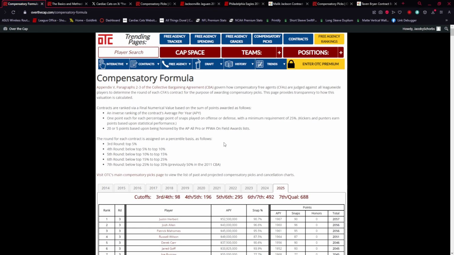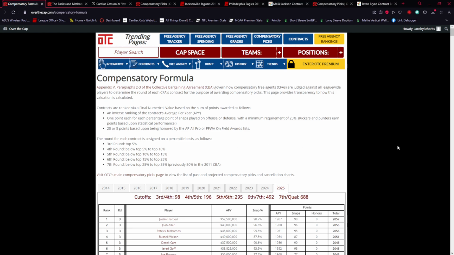The other parameter is that they have to fall within the top 35% of all players. In a website we're going to use a ton today to explain all this, and it is a great resource for you if you want to understand the stuff, you want to do more reading, and there'll probably be some details I miss as I go through this, so it's really good to check if you're into this sort of stuff. Over the Cap. You see me use this a lot for salary cap, for calculating what contracts could look like. It is a great tool. It is worth using their website, and if you want to, subscribing to their website, because they have a lot of extra stuff that you can also learn from. This is available to the public, though. You guys can access all of this. But that's what a CFA is.